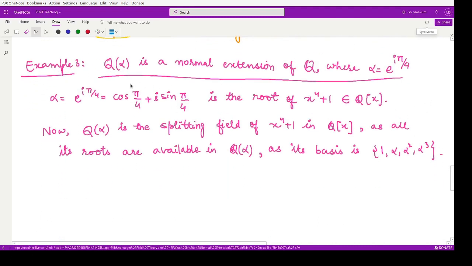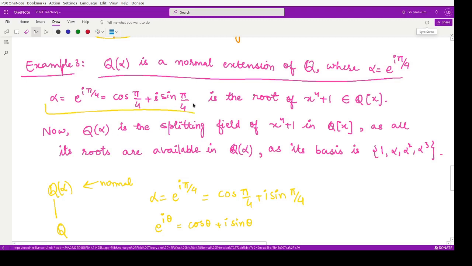Next example is that of Q(alpha), where Q is the field of rational numbers adjoined with alpha. This is a normal extension of the field of rational numbers, where alpha is e to the power iota pi by 4. Because we know e to the power iota theta is equal to cos theta plus iota sine theta, e to the power iota pi by 4 is equivalent to cos of pi by 4 plus iota sine of pi by 4. So this is our alpha.